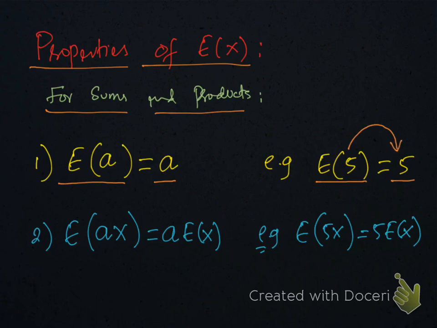Property number 2: if we have E(AX), then it will be written as A times E(X). This coefficient will come out from the bracket and it will become A times E(X). For example, E(5X) will be written as 5 times E(X). This 5 will come out from the bracket.